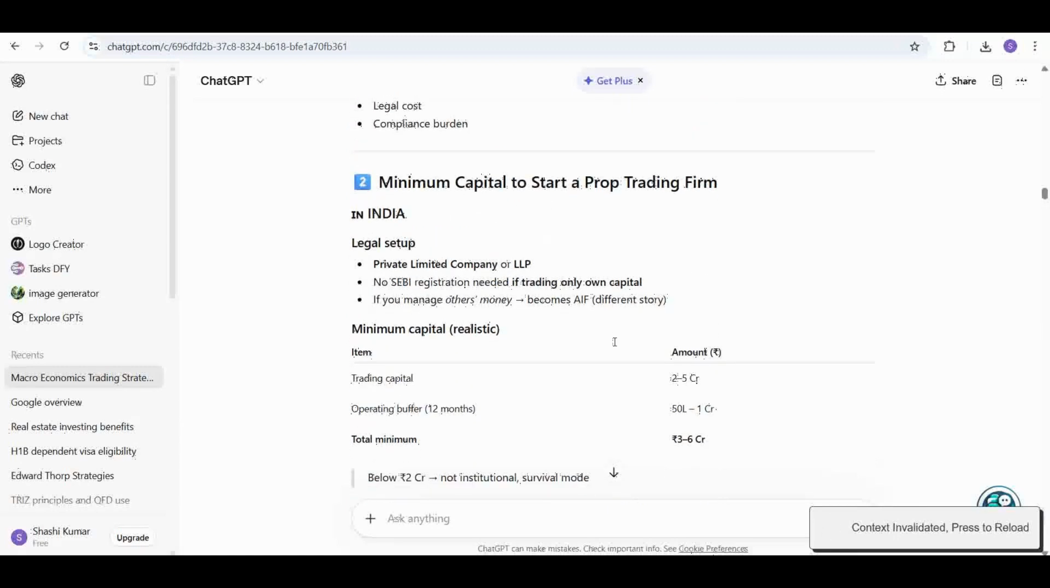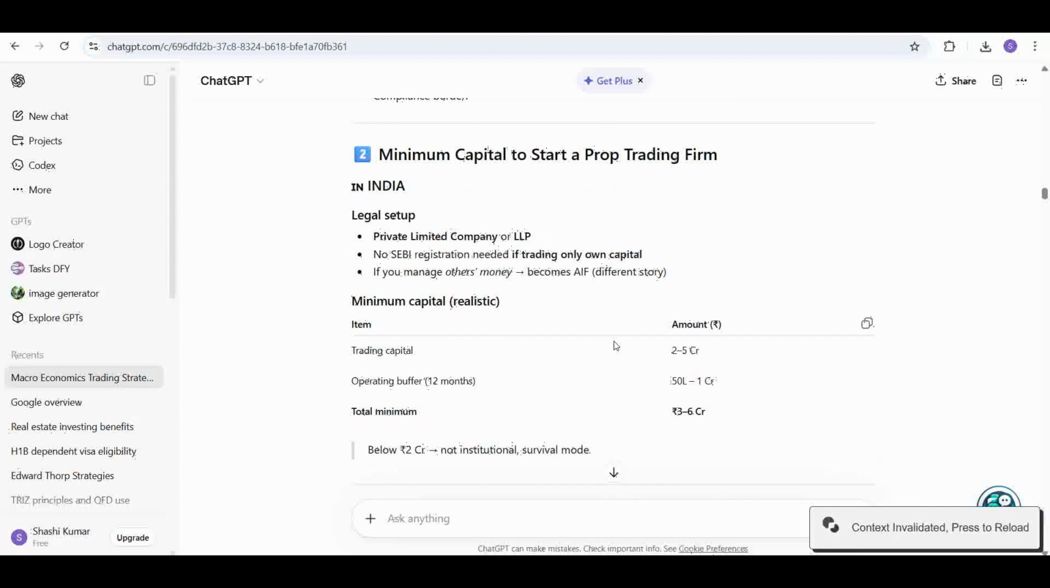So what is the minimum capital to start a prop trading firm in India? We'll go through India, US and UK. For the India legal setup, the best is to form either a private limited company or an LLP, a limited liability partnership. No SEBI registration is needed if you are trading with your own capital. If you're managing others' money, then that becomes an alternative investment fund, which is basically a hedge fund, an asset management firm, or a private equity firm. But with a prop firm, the best way is to form a private limited company or an LLP, and no SEBI registration is needed if you're trading your own capital.